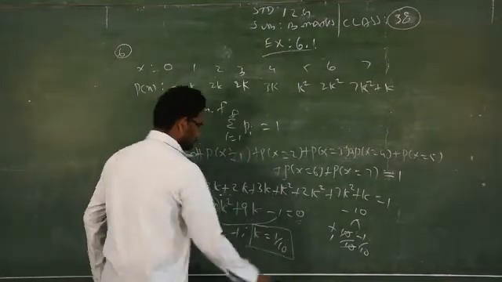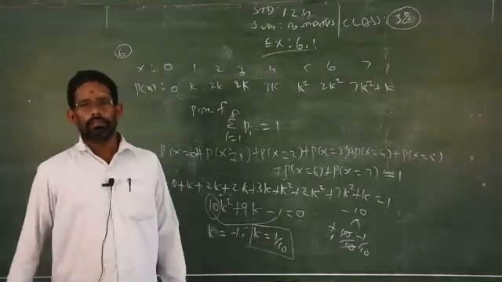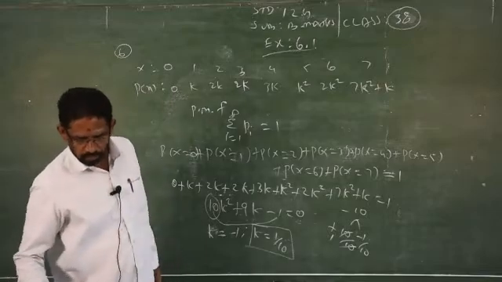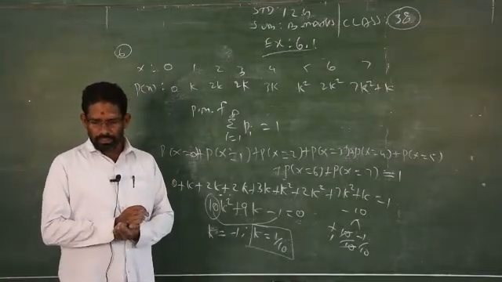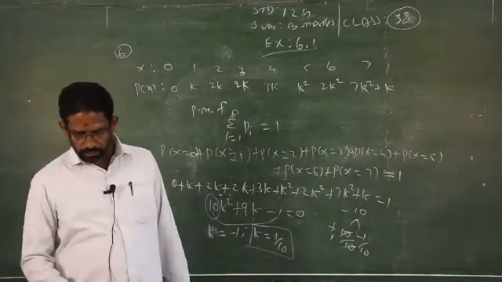1 by 10. You don't take the negative value, you have to take only the positive value. Very simple. The same way you can do sum number 3, 4. It is given already. You have to show that k is equal to 1 by 8. For question number 3, it is given x is 2, 4, 6.